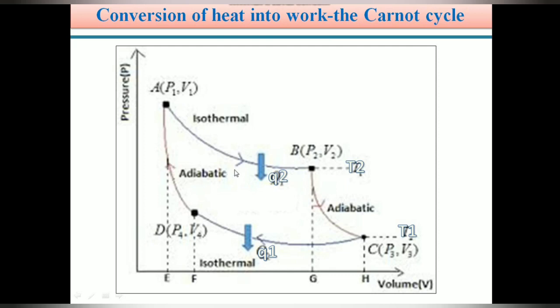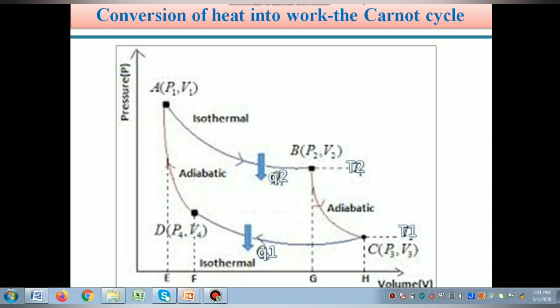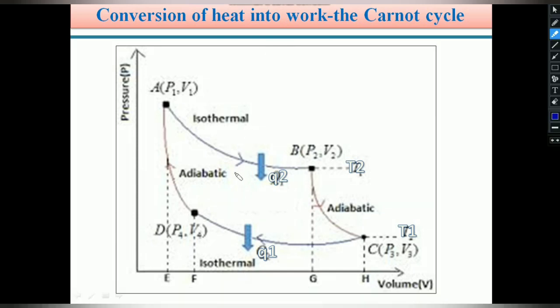The operation is adiabatic reversible compression. So here also work is done on the system.